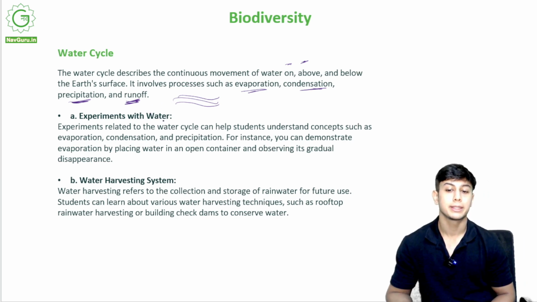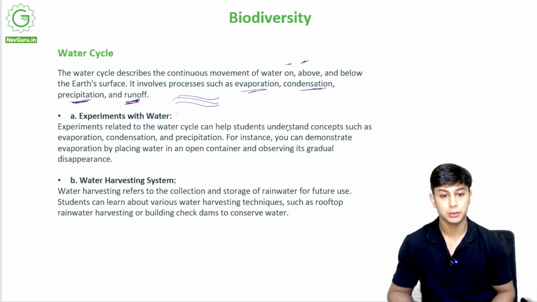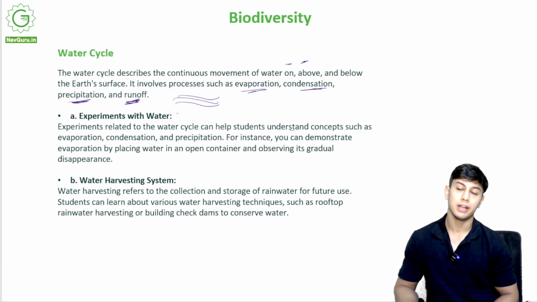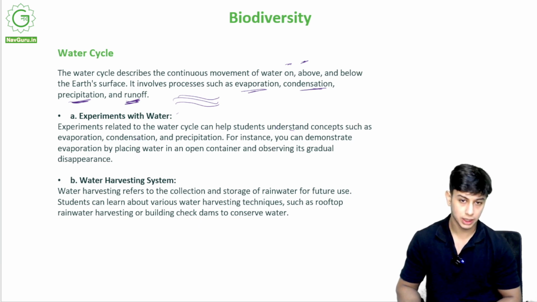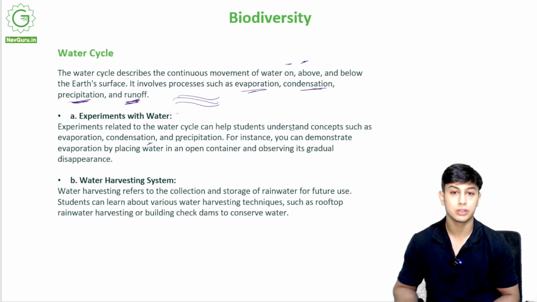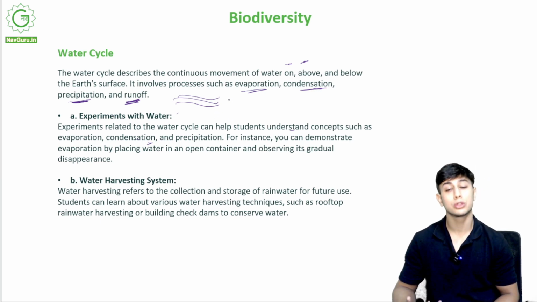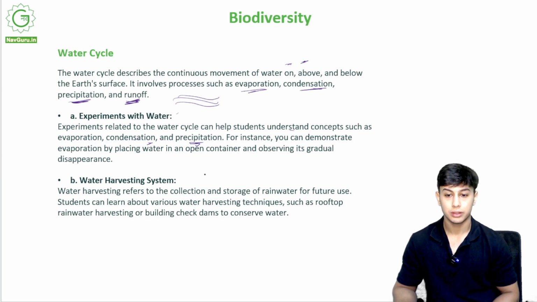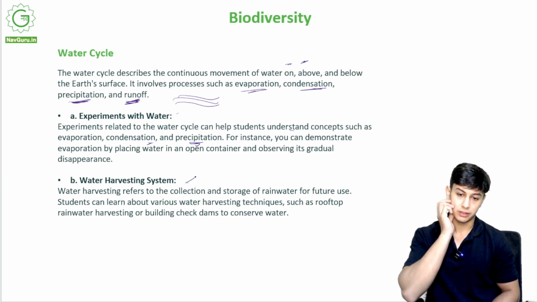Experiments related to the water cycle can help students understand concepts such as evaporation, condensation and precipitation. Evaporation means the turning of water into water vapor, and it rises into the air. Condensation means cooling down of those vapors to come down as rain. In monsoon there is a lot of rain, right? Precipitation is rain.